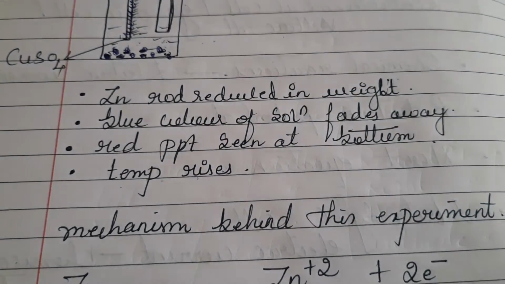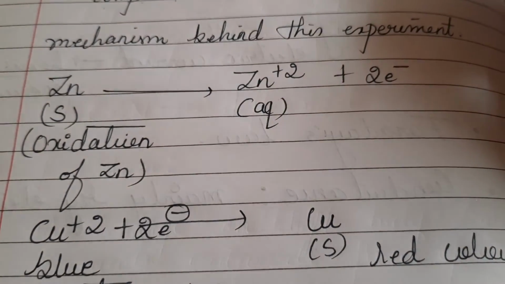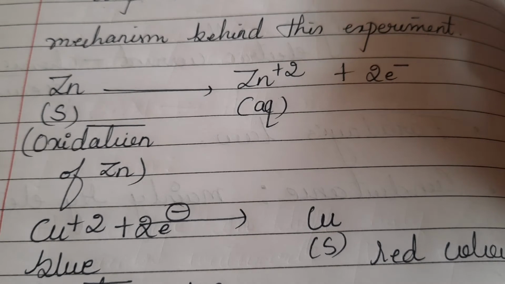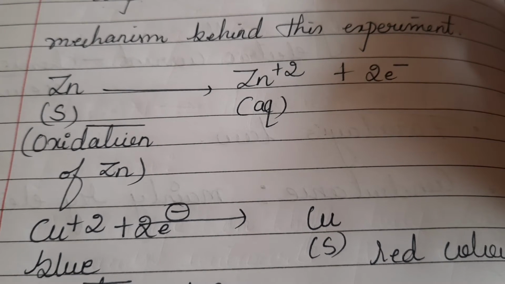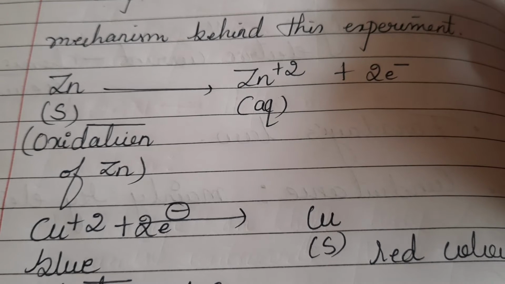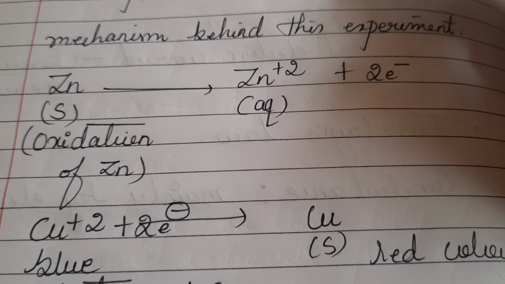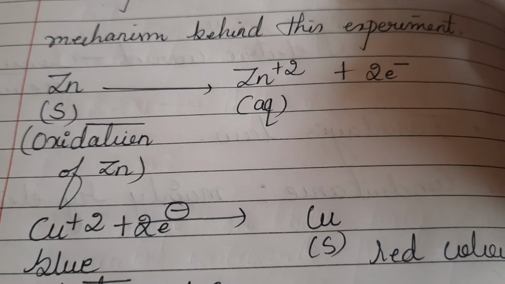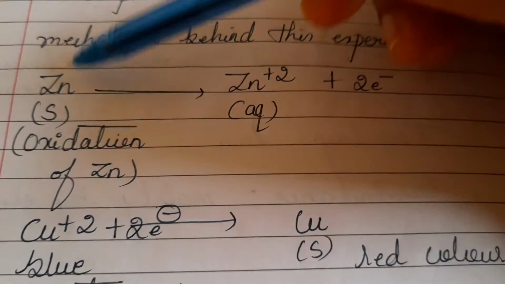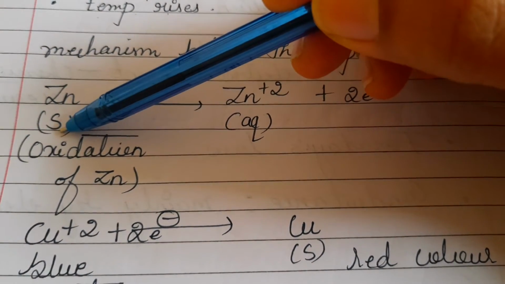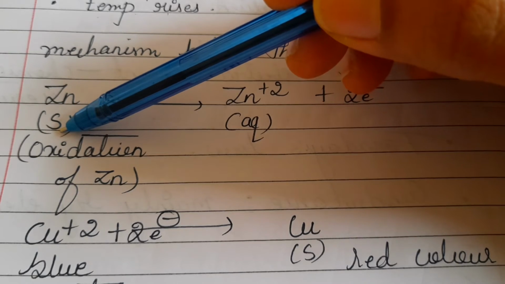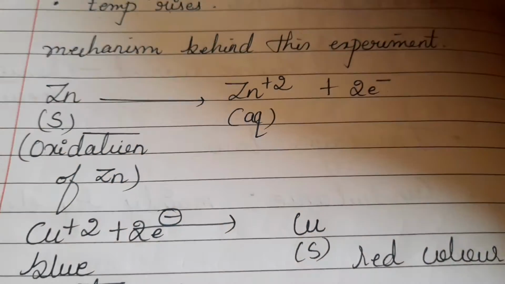Next we'll see here. If you keenly observe the changes happening here, they will give us certain reactions. So what are the reactions or mechanism happening behind this experiment? Let us understand. Zinc was initially taken, it was solid. Why is it losing its weight?